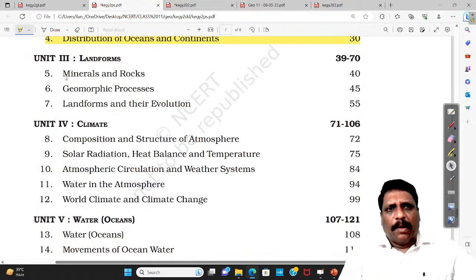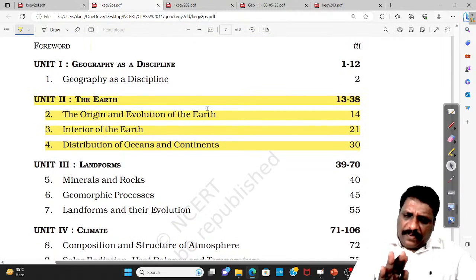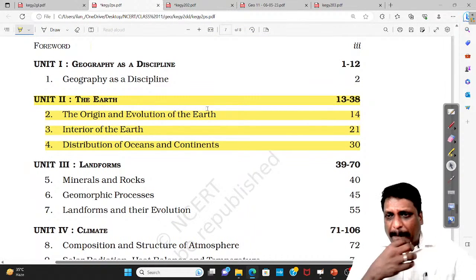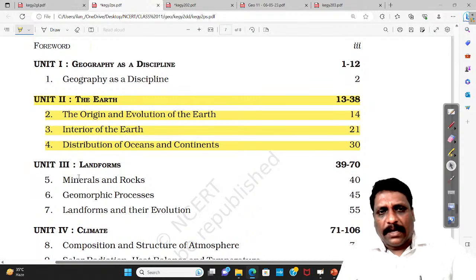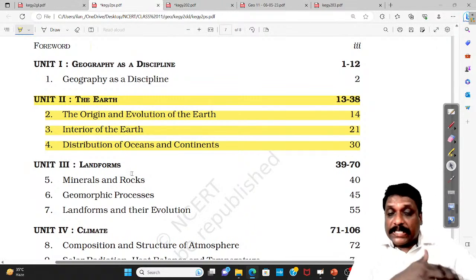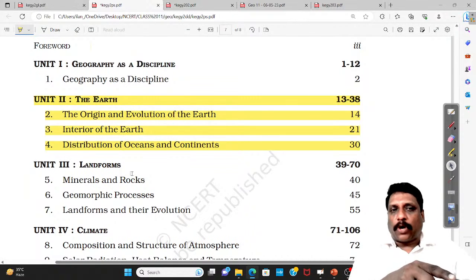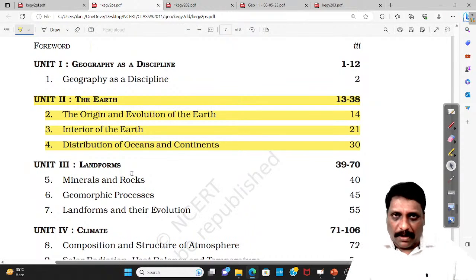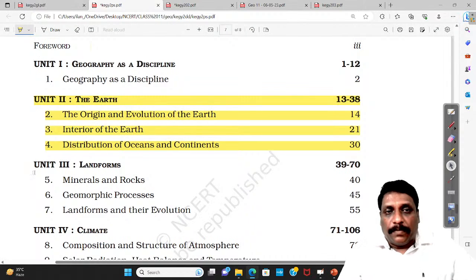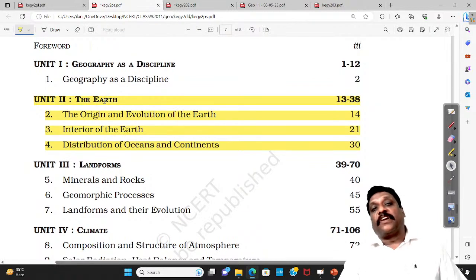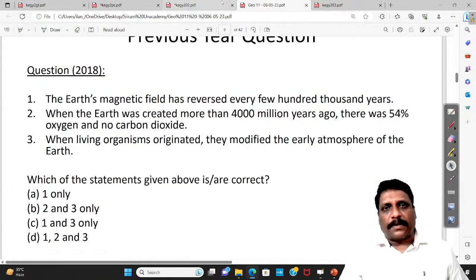Minerals, rocks, geomorphic process, landforms and their evolution. Yes, I can study them somewhere. I'm not denying the fact, but in-depth analysis is not so important. Am I right? See, when I talk about rocks, last year in the mains examination, they asked about rock. I'm not denying the fact. I'm not saying that they are not important. But when it comes to topics which are very important for prelims, obviously I have to differentiate.